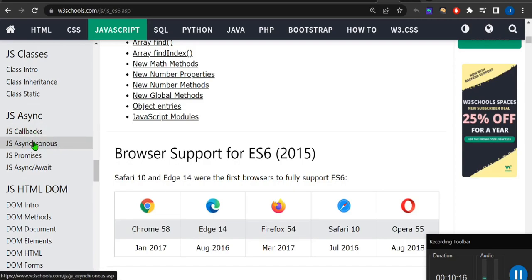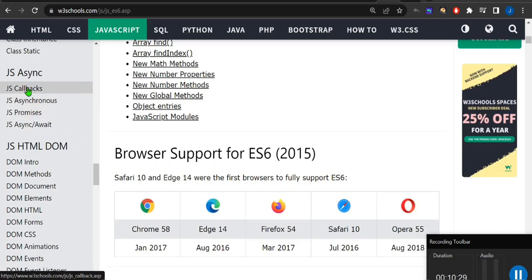Callback, what is a callback in JavaScript, what is asynchronous, what are promises, and what is async await. These topics are fabulous, guys, okay. So you should learn this one as well. In Node.js, these topics, callback, asynchronous, promises, and async await, are used very frequently. Interviewers also ask questions on callbacks and asynchronous. What is asynchronous and synchronous? What is the difference between them, and what are promises? Okay, properties of promises, how promises work, okay, and async await, what is async await.